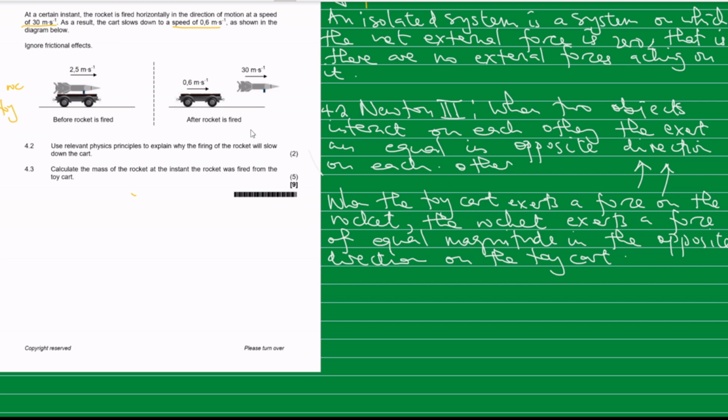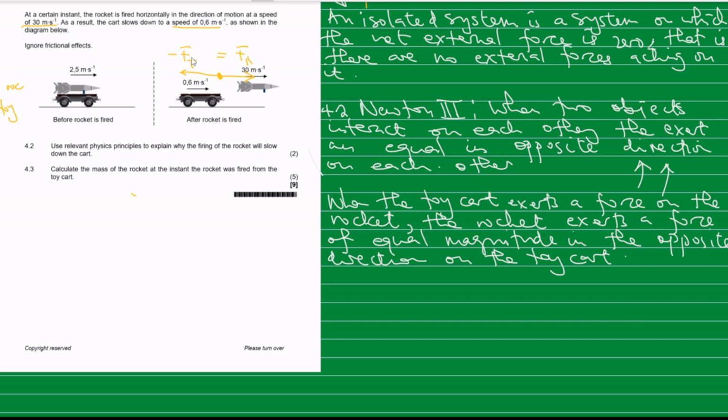What Newton is saying here is that when the toy cart fires, the gases that are exploding push the rocket to the right. In this case the rocket is moving to the right, so the gases that are pushing the rocket to the right will equally push the toy cart to the left, and the forces are equal. If this is force A, let's say force of the rocket, it will be equal to the negative of the force of the toy cart.